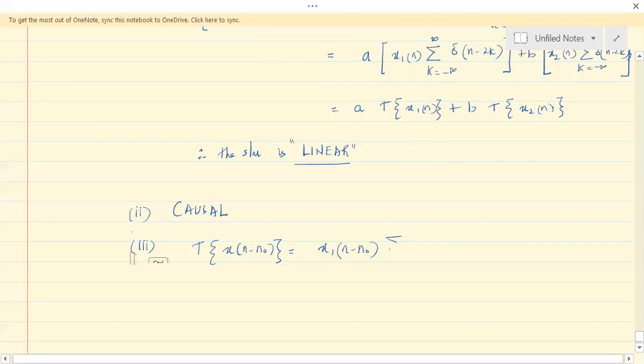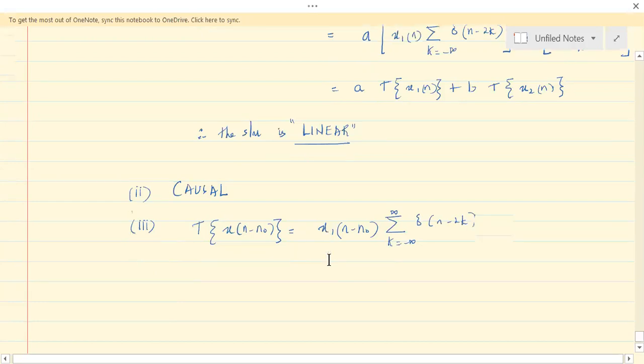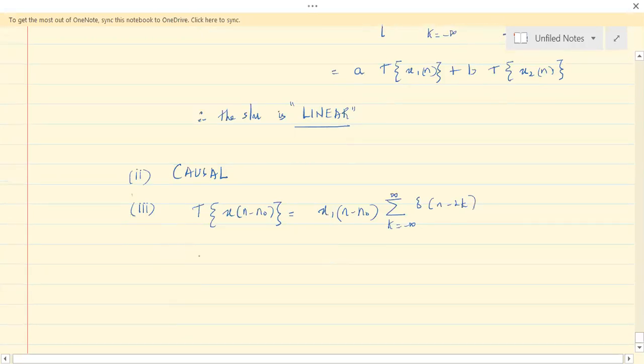But this shift in x will not be reflected in delta of n minus 2k. So n is not shifted here in the delta function. It just got shifted in here. But what should be the actual output?